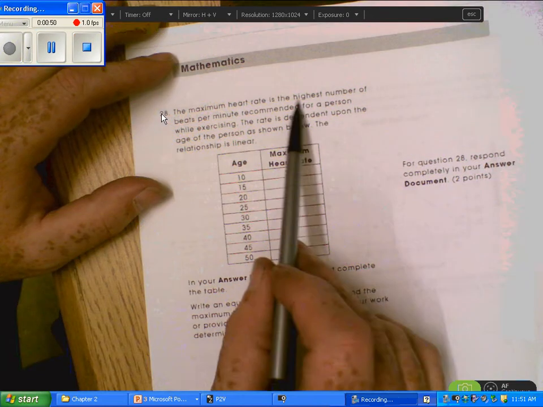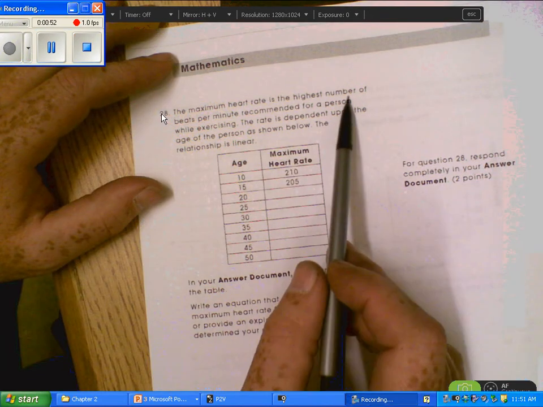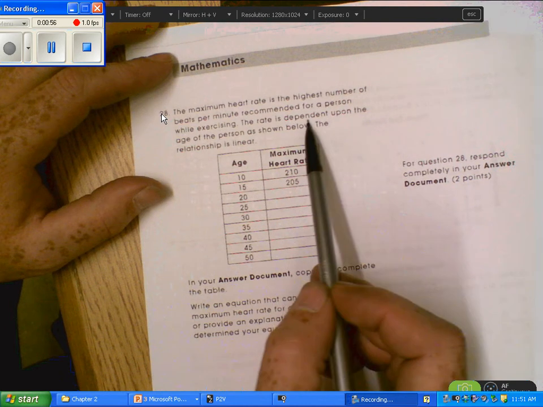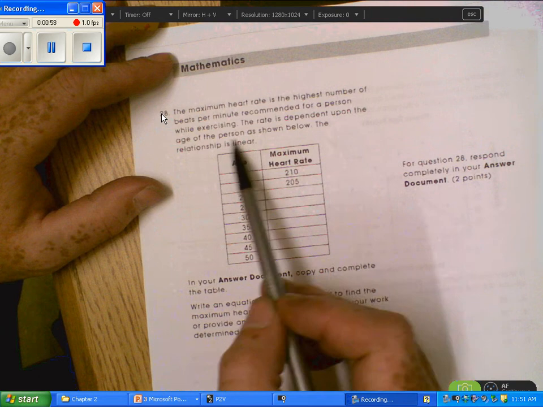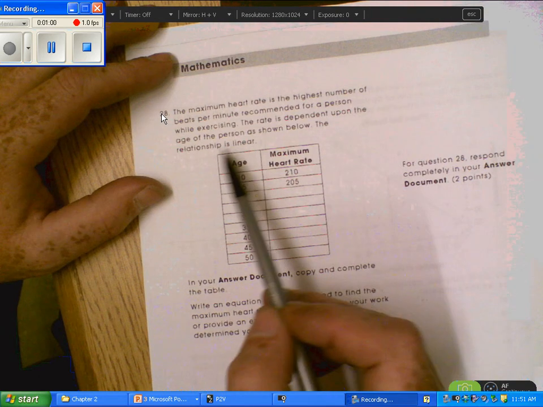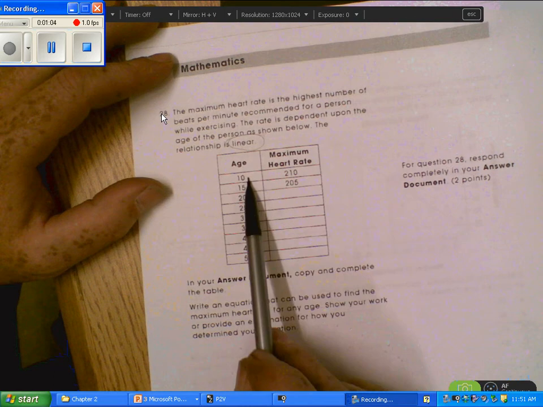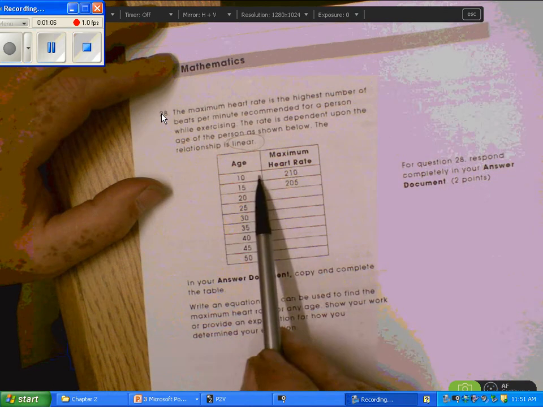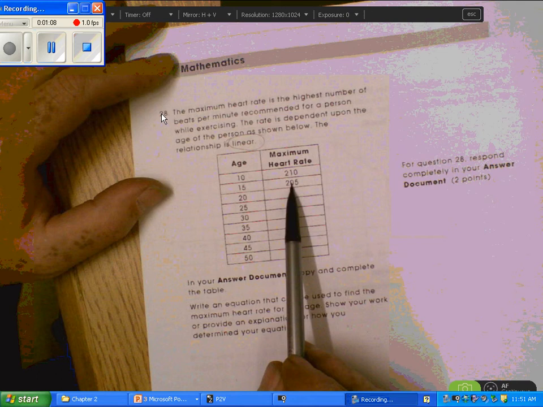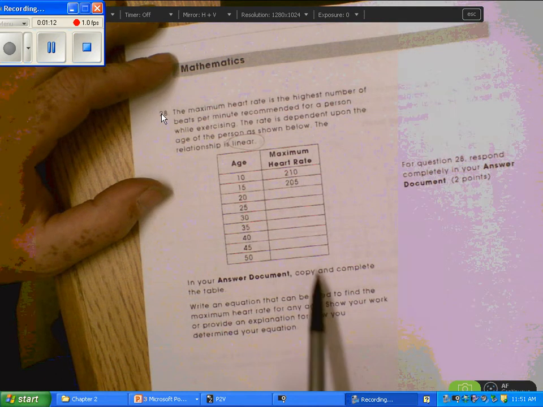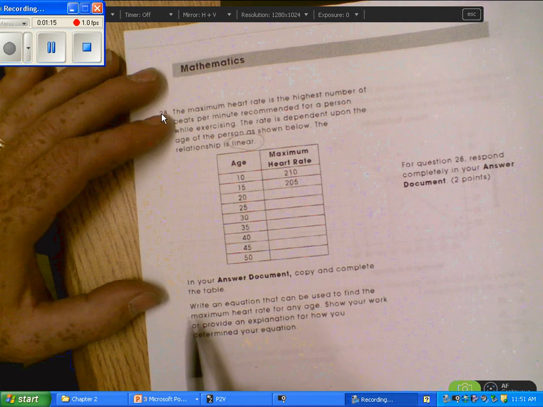Maximum heart rate is the highest number of beats per minute recommended for a person while exercising. The rate is dependent upon the age of the person. As shown below, the relationship is linear. That means it's going to form a line. So however it goes up, it's going to go up or down by the same amount as you go down the chart. In your answer document, copy and complete the table.